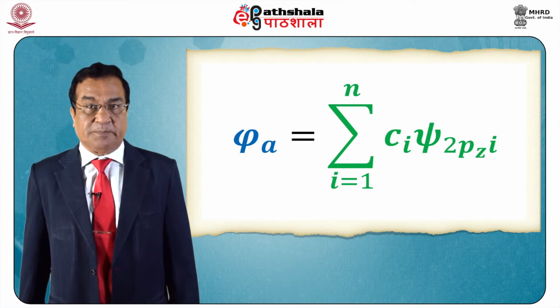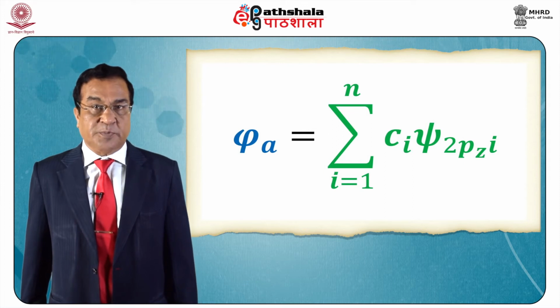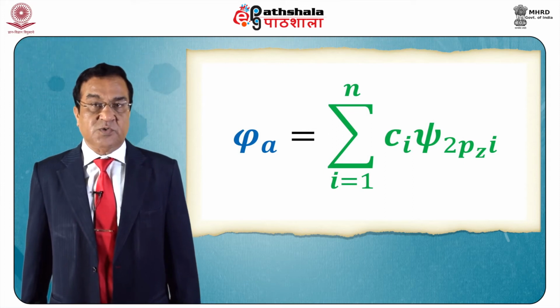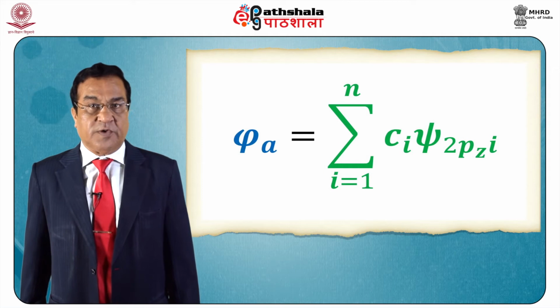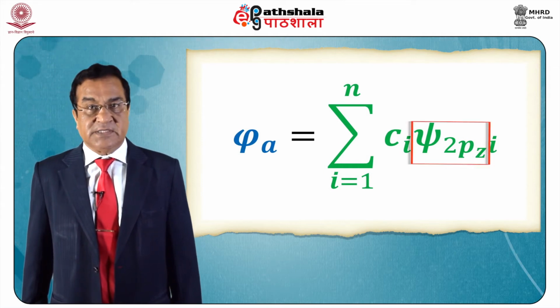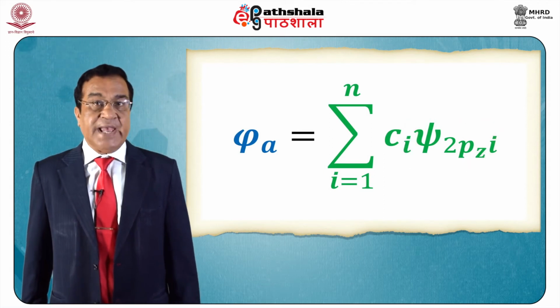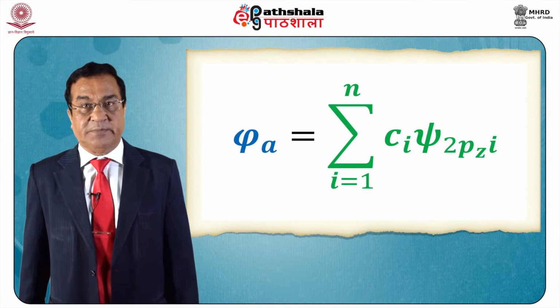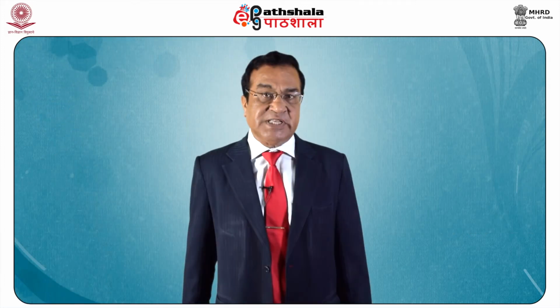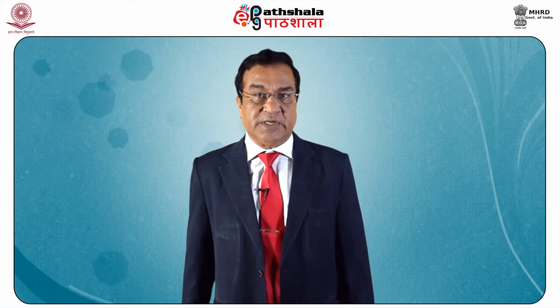These are the pi orbitals which are in the z plane. Therefore the corresponding expression using LCAO would be phi a is equal to the summation of Ci psi 2pzi, where the summation is over n sp2 hybridized carbon atoms. So that's basically the trial wave function which we use in HMO.